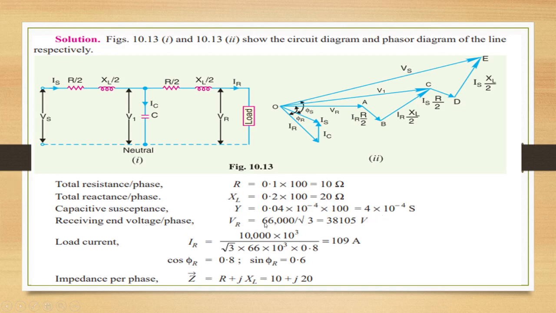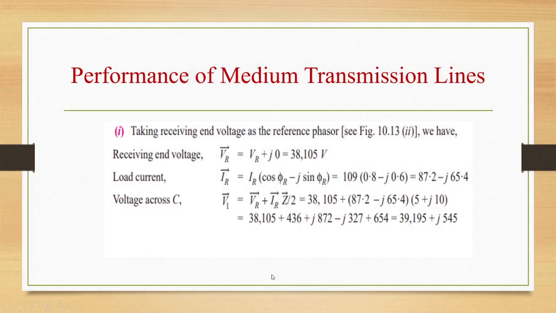Receiving end voltage per phase VR is 66,000 by root 3, that is 38,105 volt. IR is 10,000 into 10 power 3 by root 3 into 66 into 10 power 3 into 0.8, that is 109 amps. Cos phi R is 0.8, sin phi R is 0.6. Impedance per phase Z is R plus JXL, that is 10 plus J20. Taking receiving end voltage as the reference phasor.